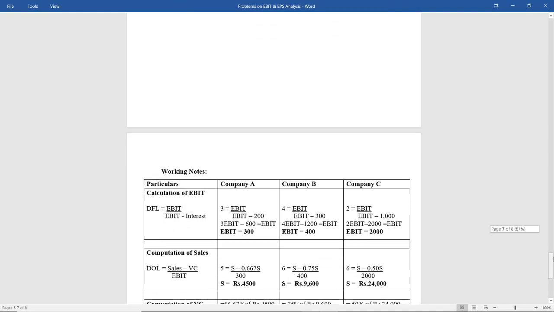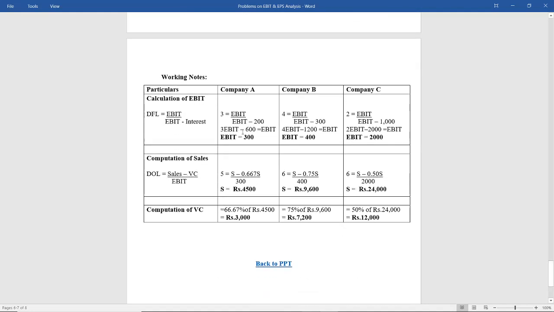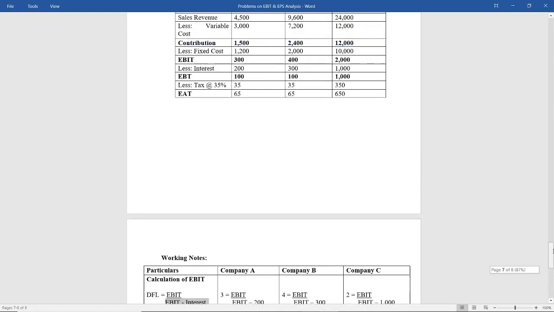So for company A, how to calculate EBIT? First, we know that degree of financial leverage is calculated by the formula EBIT divided by EBT. Now EBT is earnings before tax, meaning interest is already deducted, so EBIT minus interest will give you EBT.